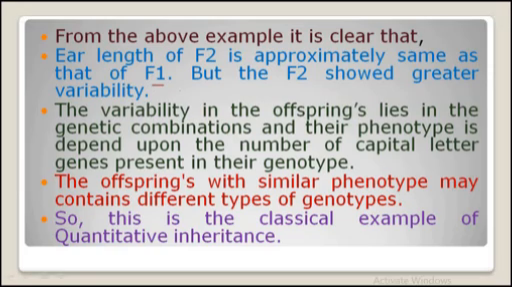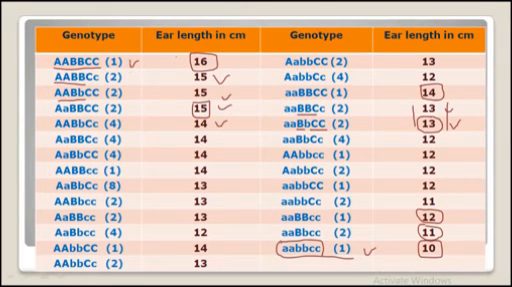As we have seen, 64 types of offspring have been formed, and they are of different types. So see here how many variations are there in the offspring: 1, 2, 3, 4, 5, 6, 7, 8, 9, 10, 11, 12, 13, 14, and this 27 type of variations you can get in the F2 generation. So 27 different types of offspring have been formed, which have different ear lengths.